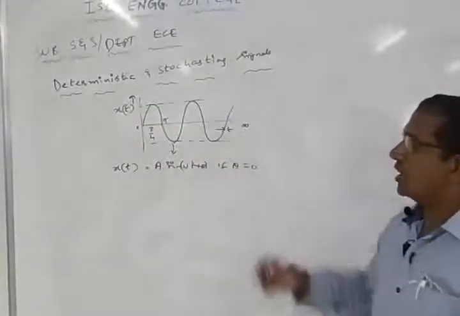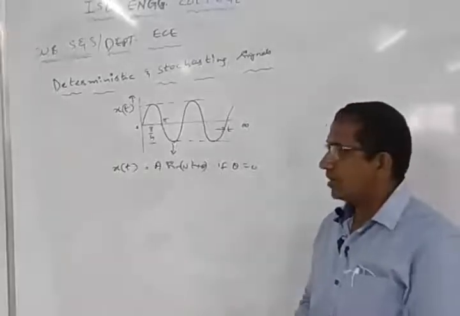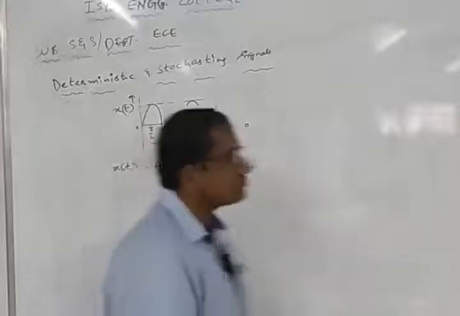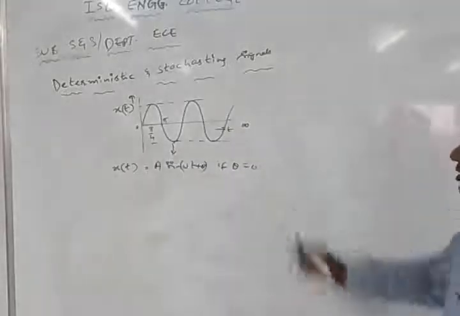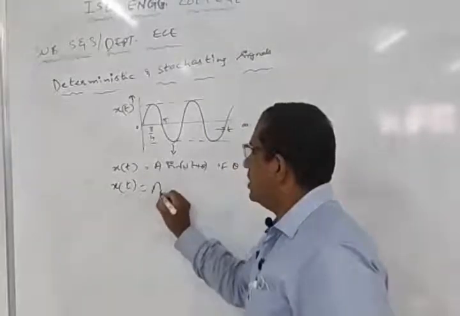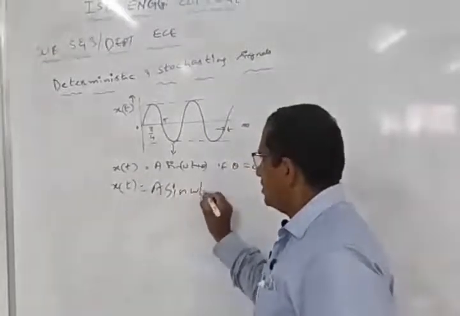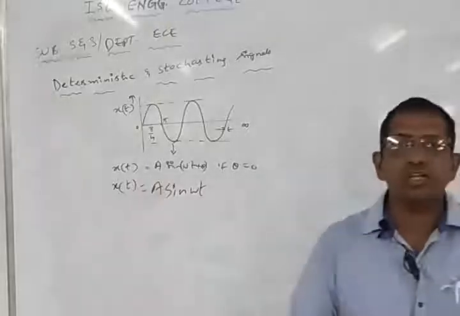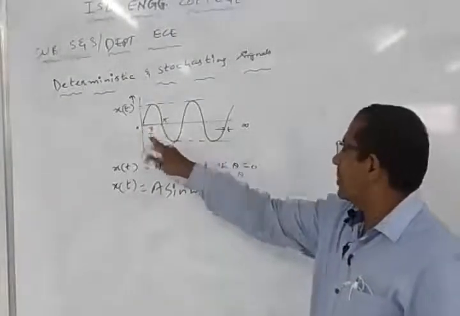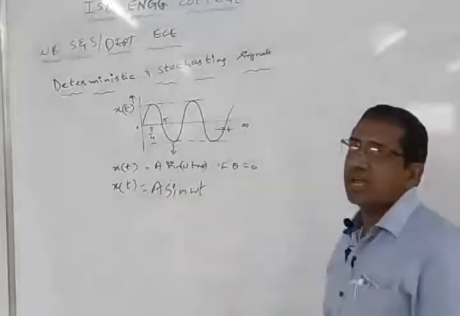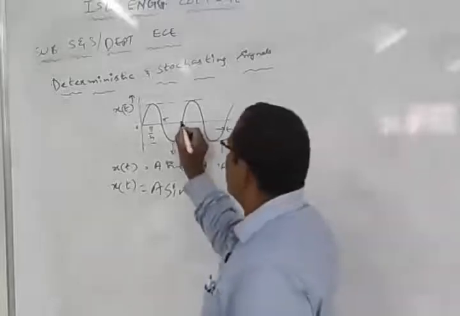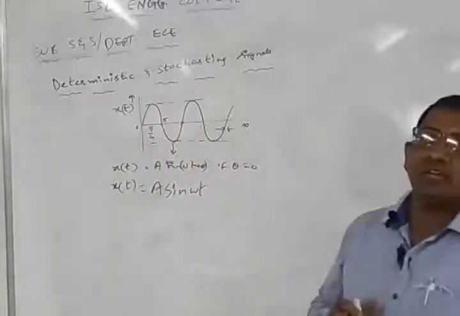A sin of omega t plus theta we can write. Now if theta is equal to 0, what can I write this equation as? Simply x of t is equal to A sin omega t. This is the equation I get if theta is taken as 0. Because we are starting with theta equal to 0, the phase angle is 0, and the signal is simply going to get repeated